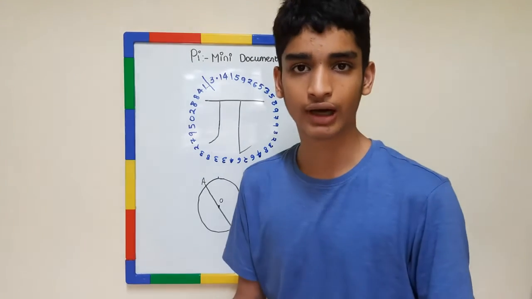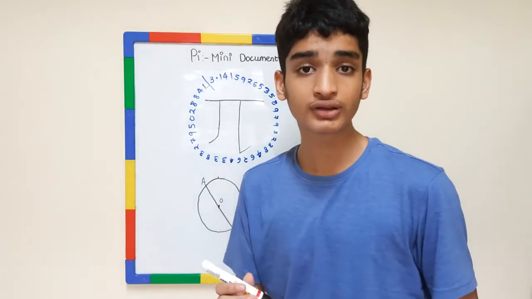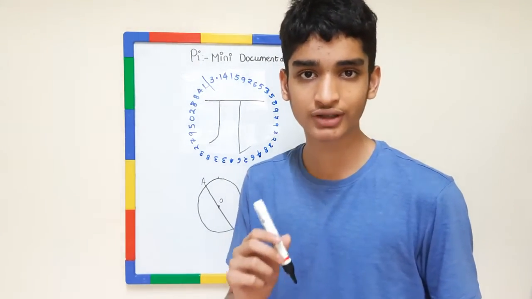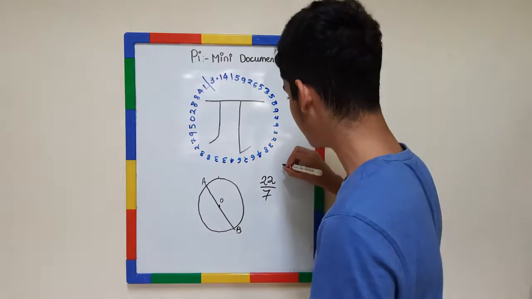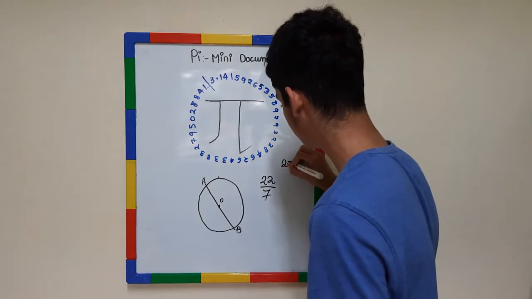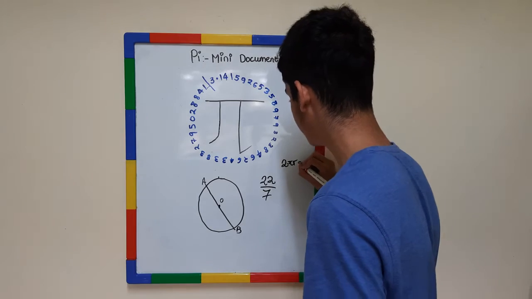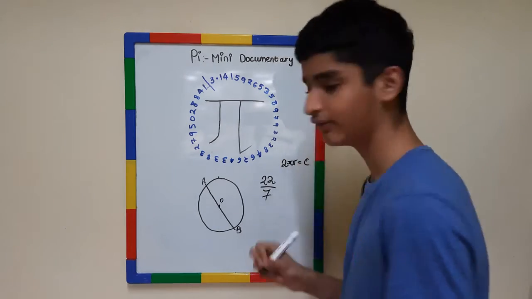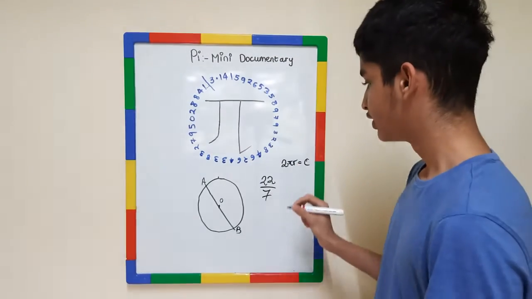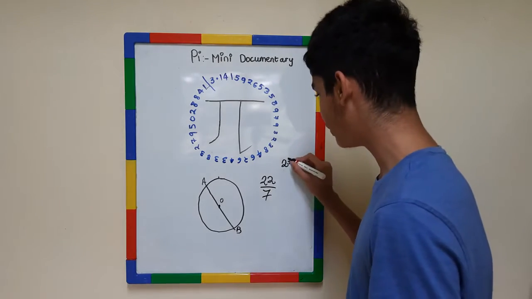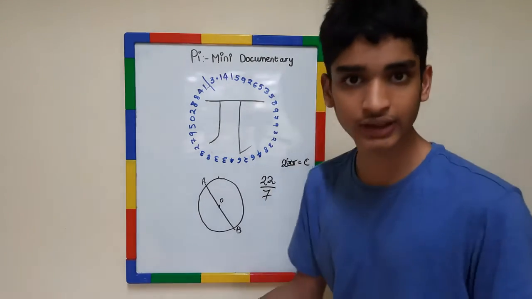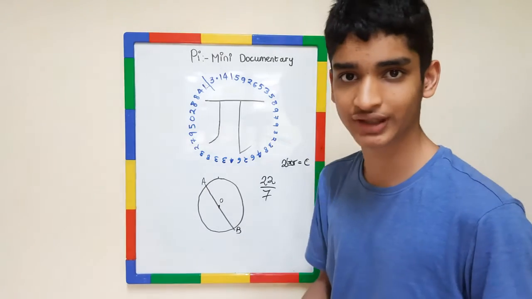So let me show you how. We know that the value of the circumference of a circle is 2 pi r. 2 pi r equals c. Let c be the circumference. Now you would again see this pi here. Now I'll quickly show you why it is 22 upon 7.